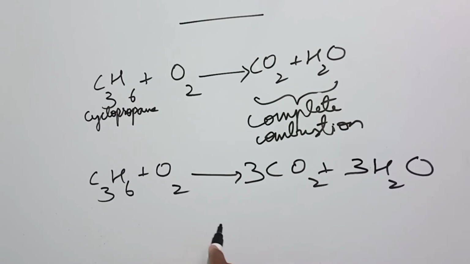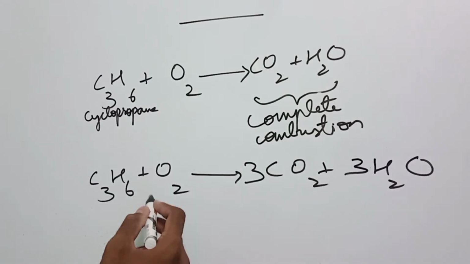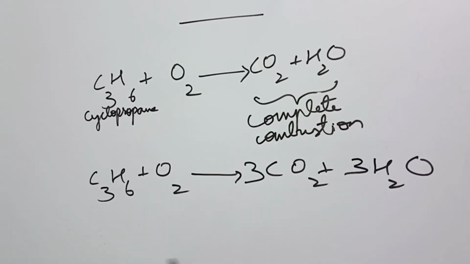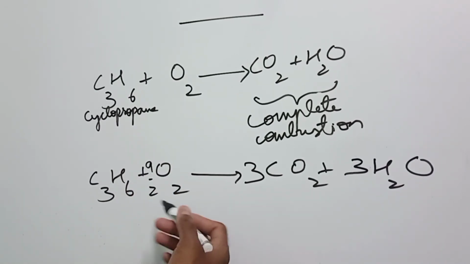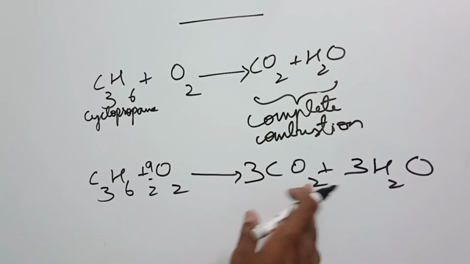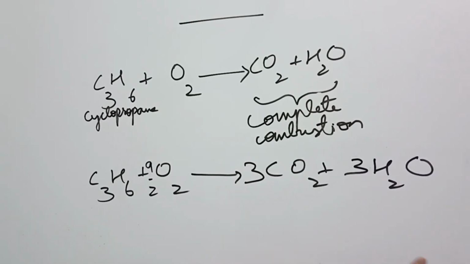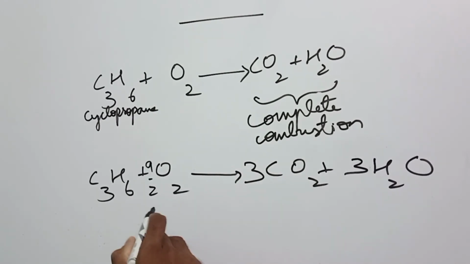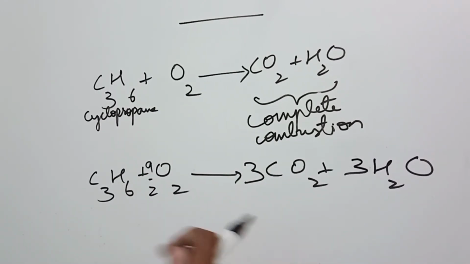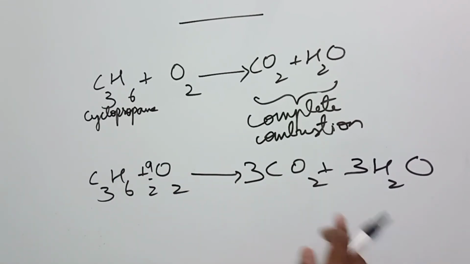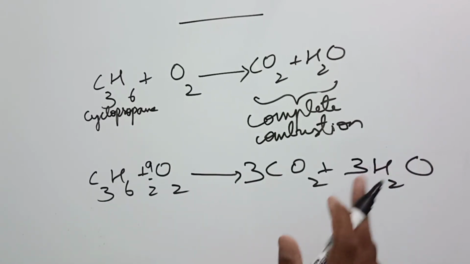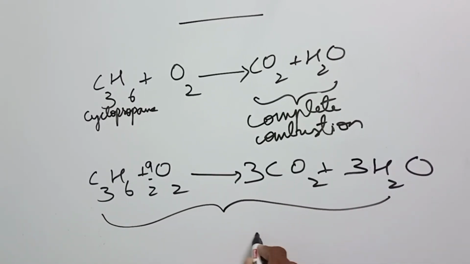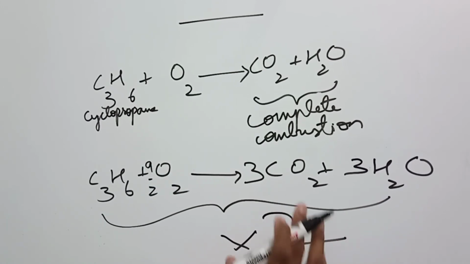What now? We cannot give 4.5 into O2. That gives 9 oxygens, but it does not mean you have to write 4.5 into O2. Instead you can write 9 by 2. Am I right? 9 by 2 times O2 gives 9 oxygens, and here also there are 9 oxygens. It is good. But if you don't want a fraction or decimal, if you want everything as a whole number, then we have to modify this reaction a little bit. We have to multiply everything by 2. That means the whole reaction should be multiplied by 2.